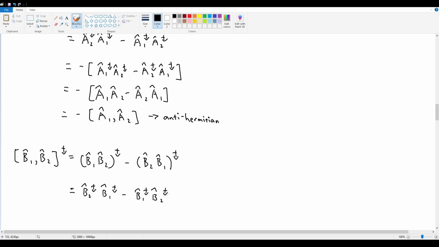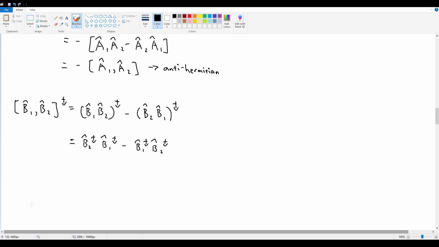Hopefully you already see what's going to happen here. I can convert these back to their normal terms, getting rid of the transpose by adding a negative, but because there are two terms here, this gives a negative and this gives a negative, and they cancel out to a positive. This one gives a negative and this one gives a negative, and they also cancel out to a positive. So this is exactly the same as saying B hat 2 B hat 1 minus B hat 1 B hat 2.